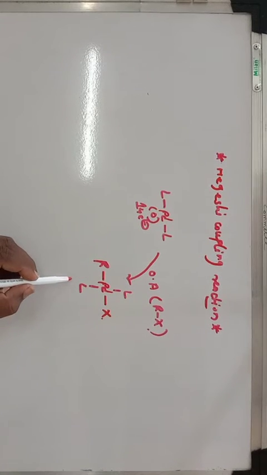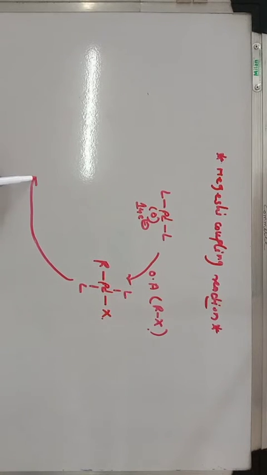After that, the reaction with the organozinc compound, that is R' ZnX.